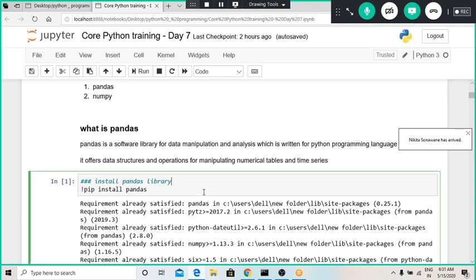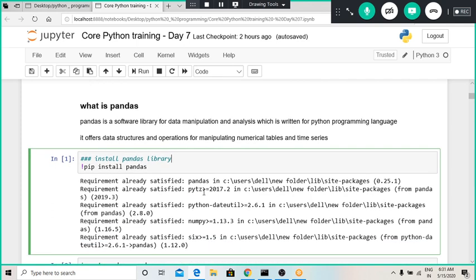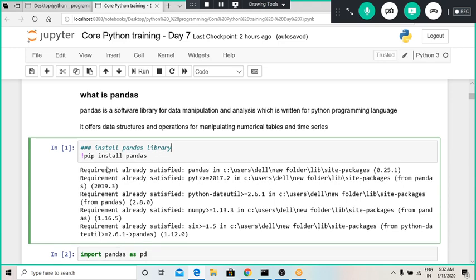Okay, and how to install the pandas library? For that you have to make sure your pip is installed, or you are using Jupyter Notebook, and you can install that library using this command: pip install pandas. Here I will not run this command once again, because if I run it, it will say requirement already satisfied. That means I have already installed that particular library.